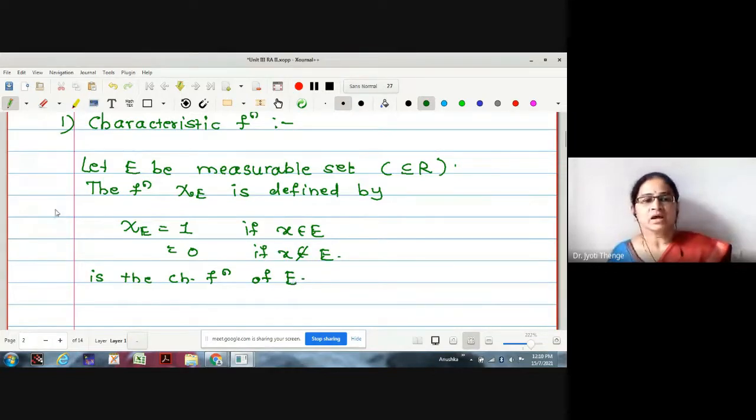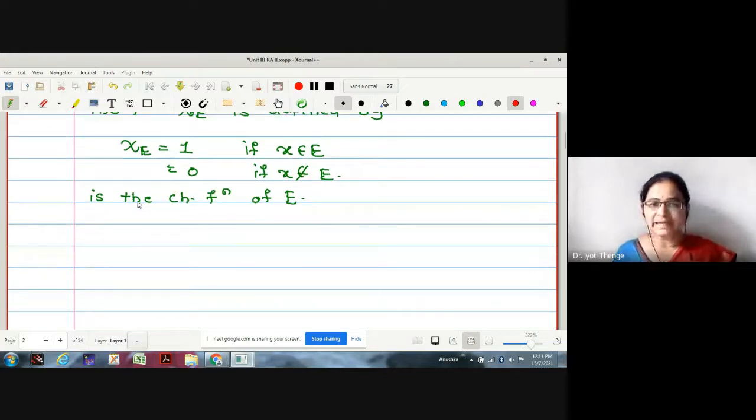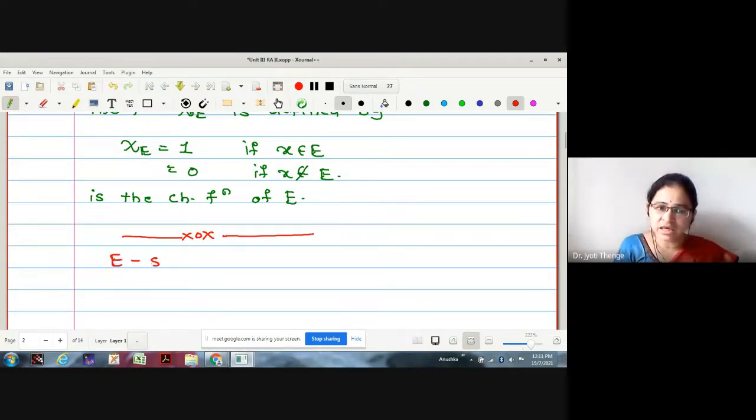Now E under consideration is a measurable set. For the time being, we will discuss by taking E to be some interval. This is not a part of the definition, I am just trying to explain. What happens if E is some closed interval?